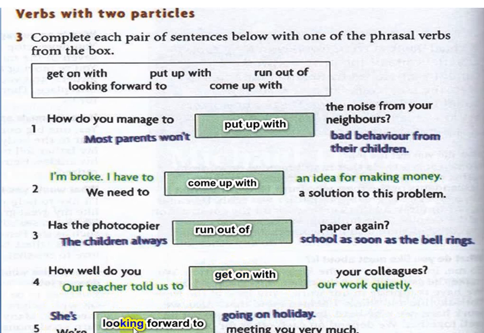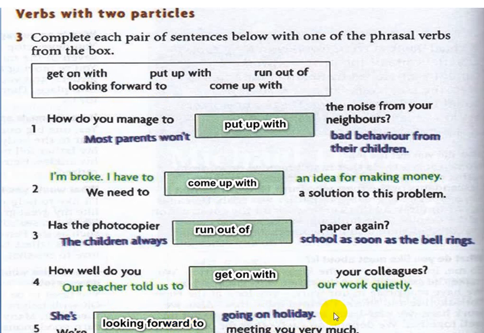Number 5, she's looking forward to going on holiday, and we are looking forward to meeting you very much. In these two sentences, looking forward to means anticipating with pleasure.